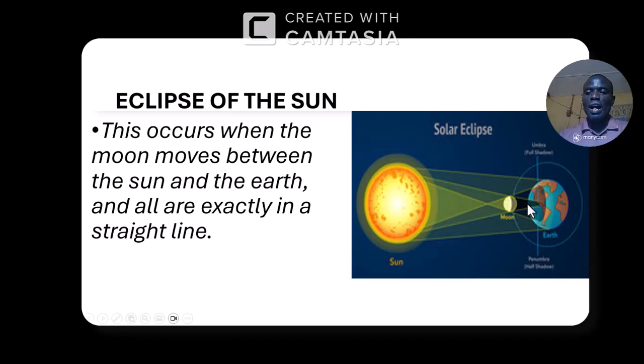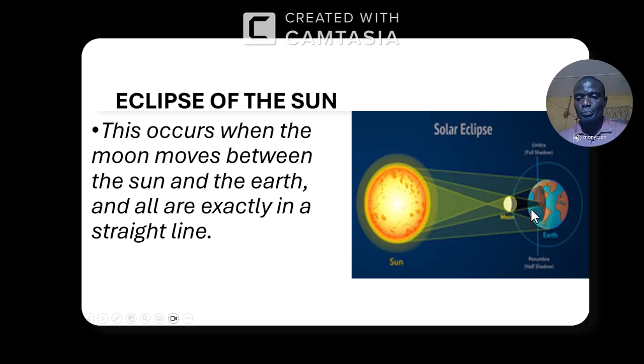We have umbra. Umbra is a region of total darkness. We are going to observe a region of total darkness, and also you are going to see another region of partial darkness, like in this diagram now. Look at this place. This region of total darkness. Now look at this region. These two regions are regions of partial darkness. We call them penumbra. Penumbra is a region of partial darkness, while umbra is a region of total darkness.